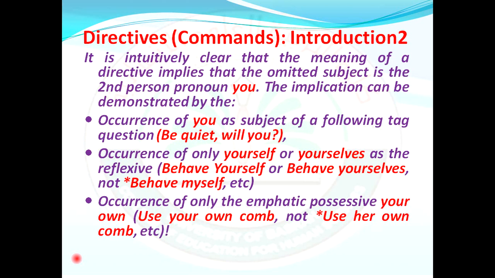Okay, so it is intuitively clear that the meaning of a directive implies that the omitted subject is the second person pronoun "you." The implication can be demonstrated by the first occurrence of "you" as the subject of a following tag question, for example when we say, "be quiet, will you?" Second, the occurrence of only "yourself" or "yourselves" as the reflexive pronoun object in sentences like "behave yourself" or "behave yourselves."